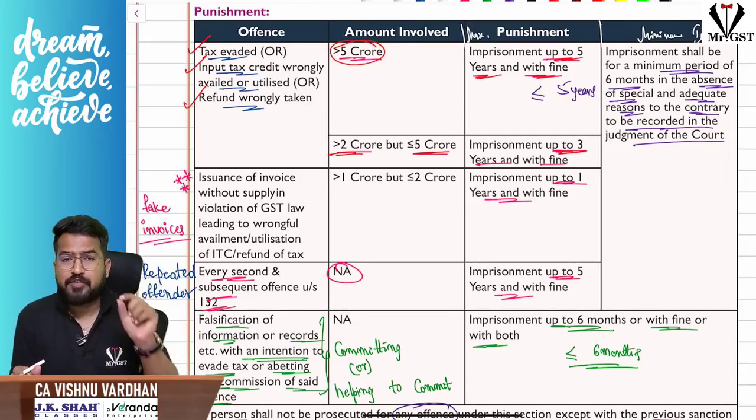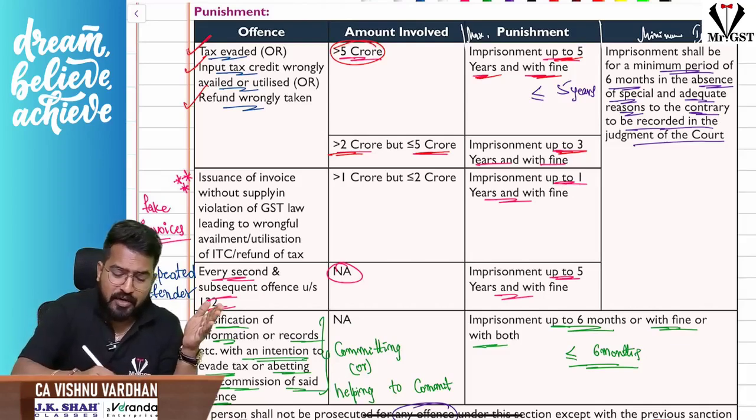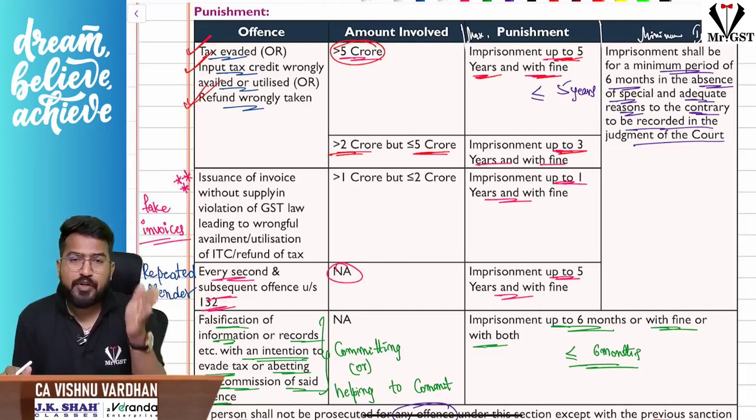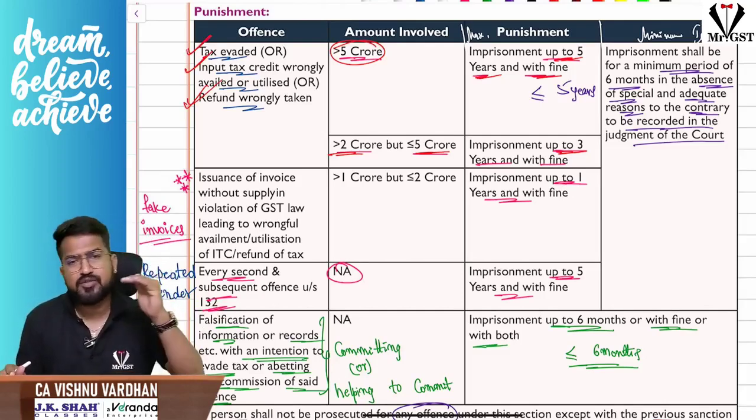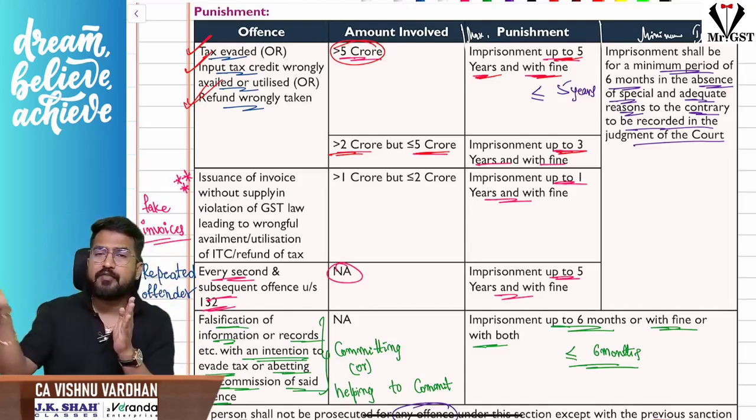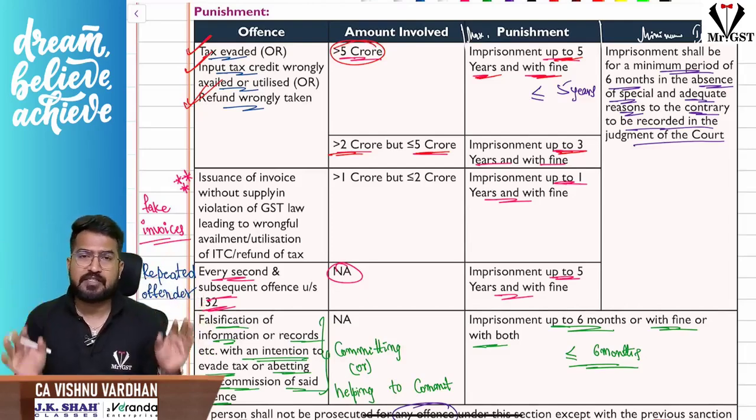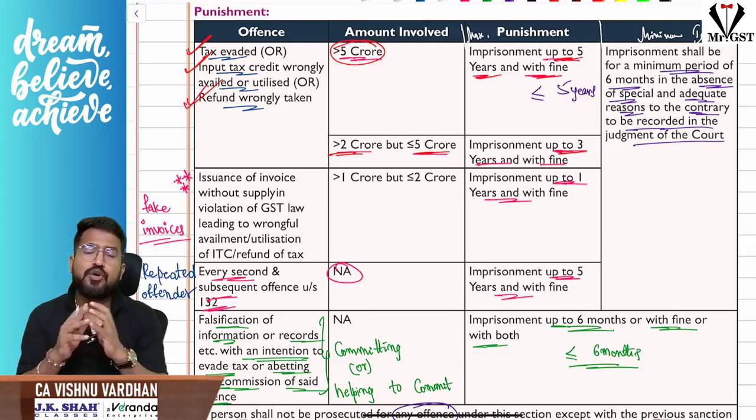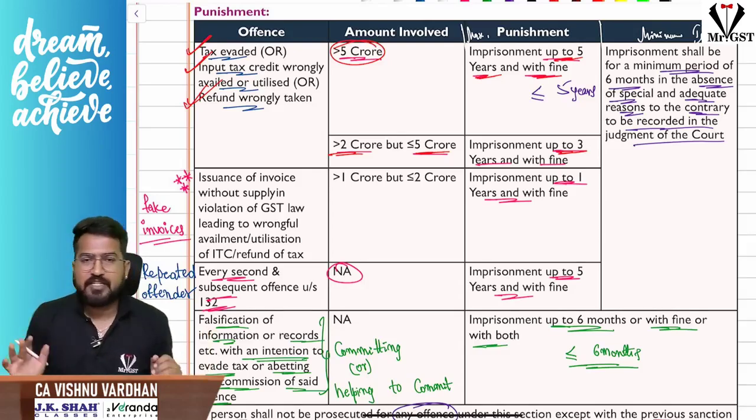I repeat, first of all, if the tax evaded or ITC wrongly availed, utilized, all that stuff, or refund taken wrongly, amount is between 2 crores to 5 crores, 3 years imprisonment, that is maximum. That means it can be even 6 months also, 7 months also, or maximum 3 years, but 2 to 5 crores. Greater than 5 crores, it is maximum 5 years. That means less than or equal to 5 years. It can be 2 years also, 3 years also, 1 year 7 months also, whatever it is, but maximum 5 years will be the imprisonment.